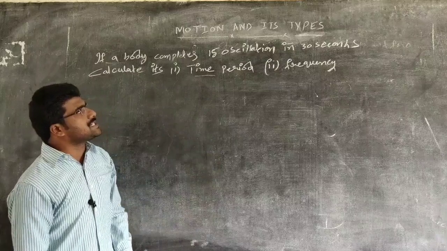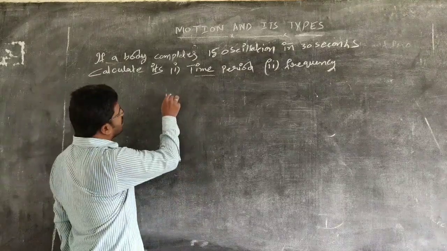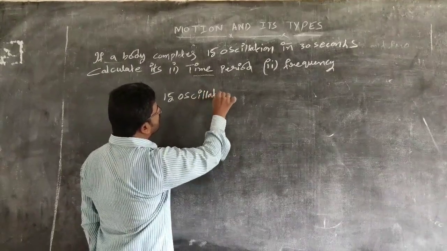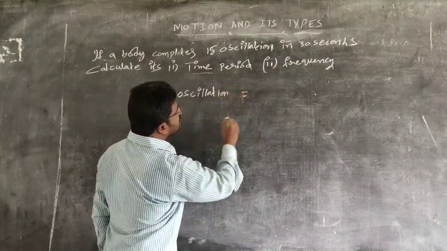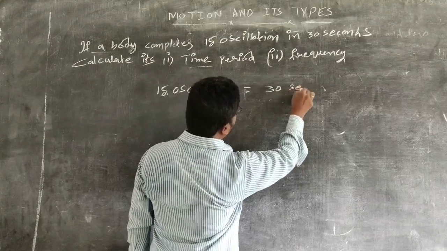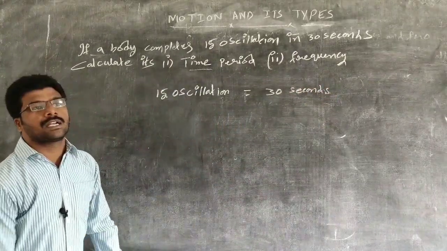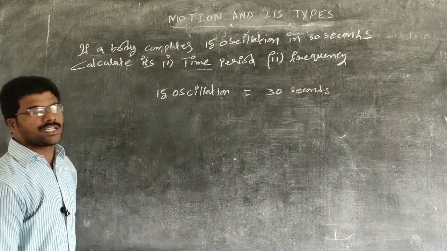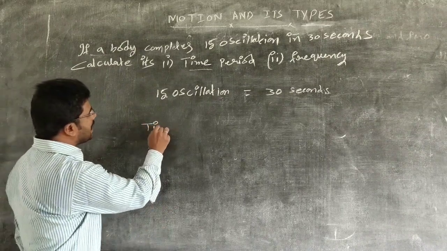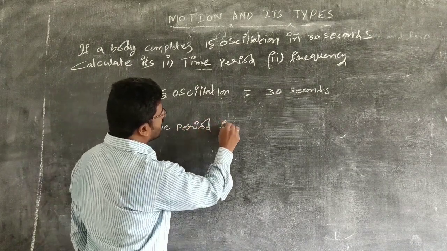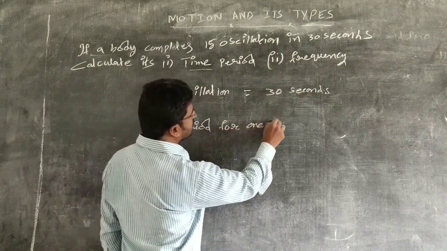But here it is given that to complete 15 oscillations, it takes 30 seconds. Now, we want the time period for a single oscillation.